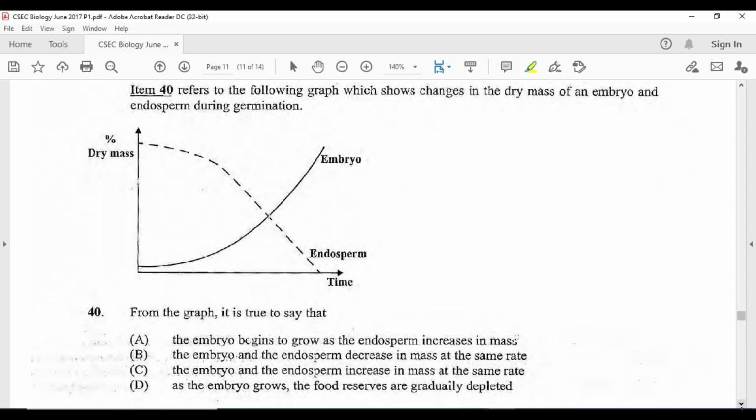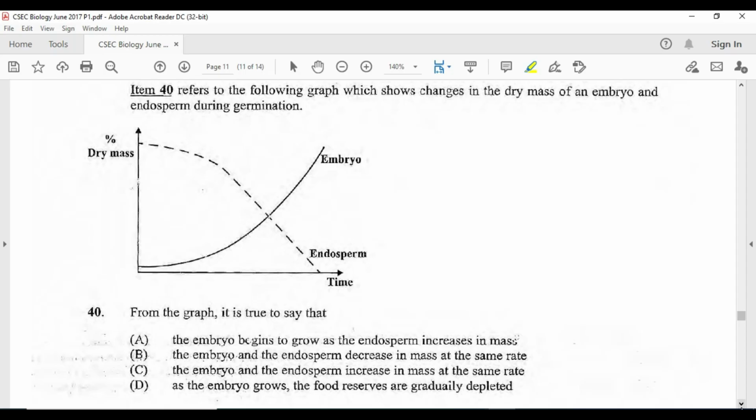Now from the graph, it is true to say that, alright, so the dotted line, the endosperm, is showing a decrease. The embryo on the other hand is showing an increase. So one line is saying as time increases, dry mass decreases, that is the endosperm, while the embryo is saying that as time increases, the dry mass also increases.